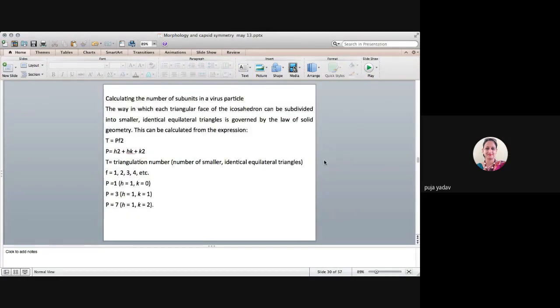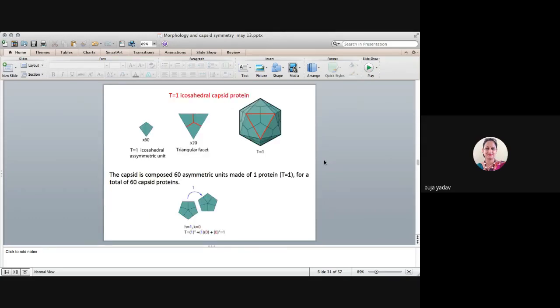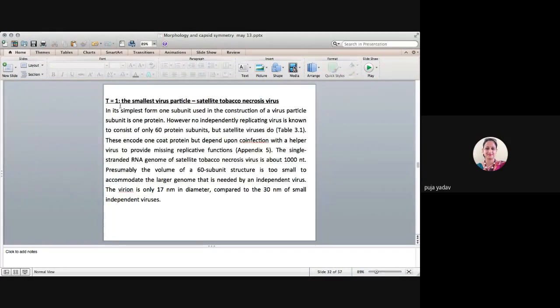So I will take another class of you guys for H and K, triangular number, that then only you can understand about the triangular number. ठीक है? So T is the one, is the smallest virus particle, that is the satellite tobacco necrosis virus. ठीक है? That is the example of having triangular number 1.